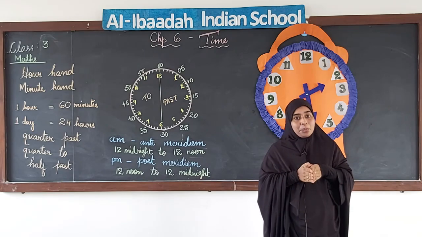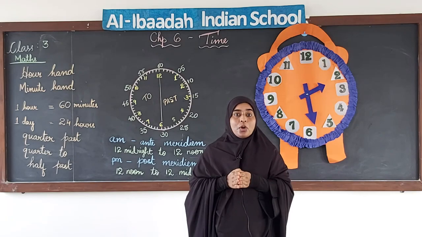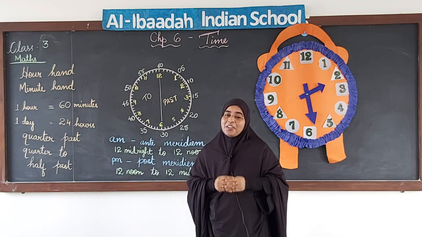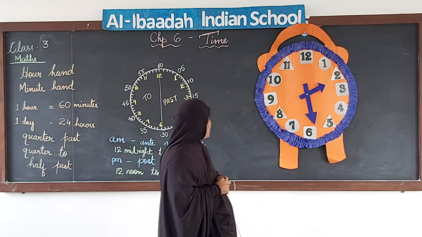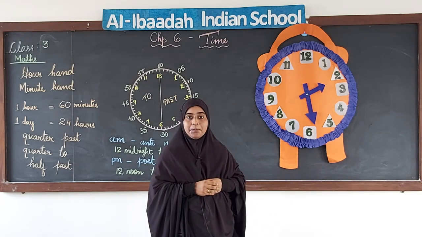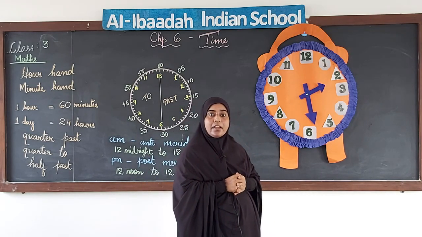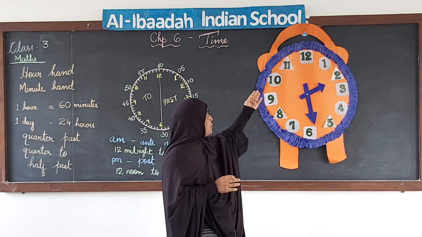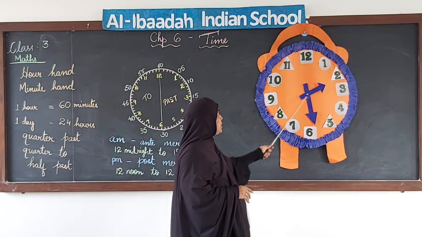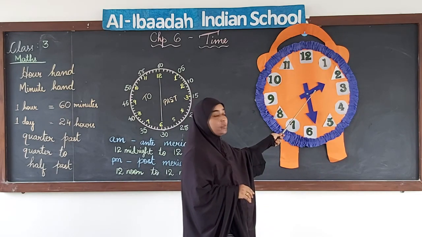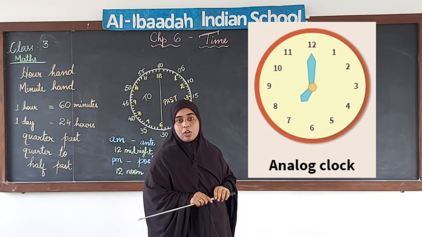So, if time is so precious and so important, then it is our duty to know how to read the time, right? And today we are going to learn how we read the time. Now, you can see I have a clock over here, and these types of clocks we call analog clocks, where we have numbers on them from 1 to 12, and you can see that there are two needles over here which we call hands. These types of clocks are called analog clocks.